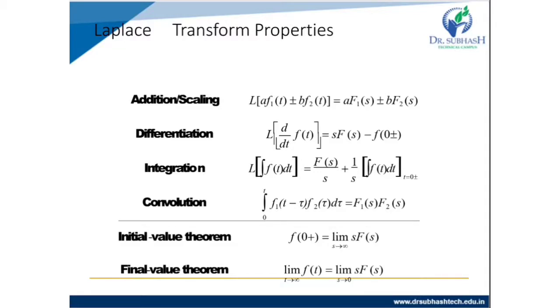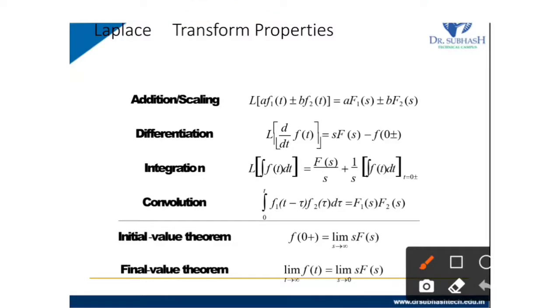So the Laplace transform of a f1 of t plus or minus b f2 of t, where a and b are both constants, is a F1 of s plus or minus b F2 of s. Here F1 of s is the Laplace transform of f1 of t, and F2 of s is the Laplace transform of f2 of t. So it is called the addition and scaling property.